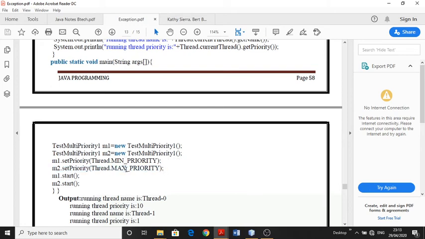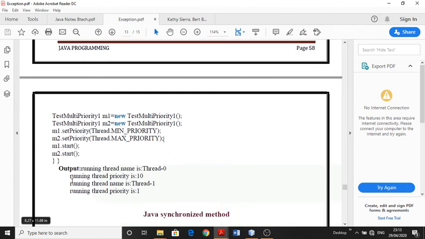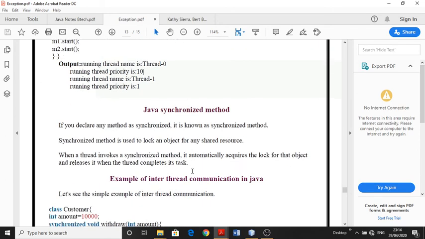When both our threads are about to run, the thread scheduler of the JVM will always give a chance to the thread having the maximum priority. Now m1 starts and m2 starts, and running the thread priority example, you will see in the output that the thread having priority 10 is printed first.